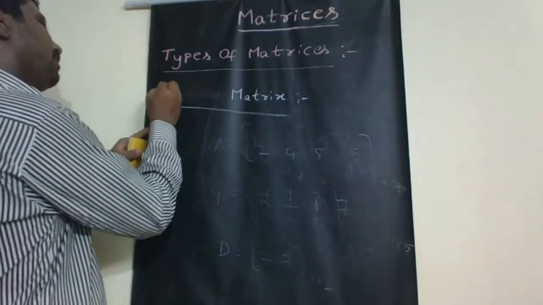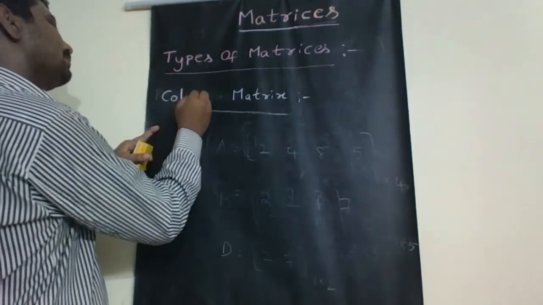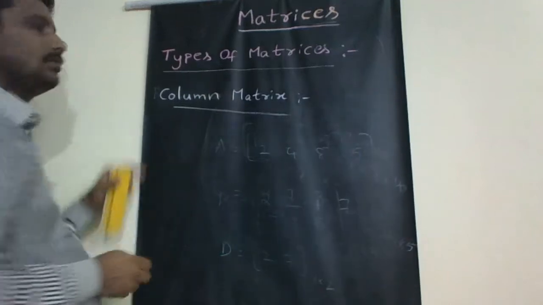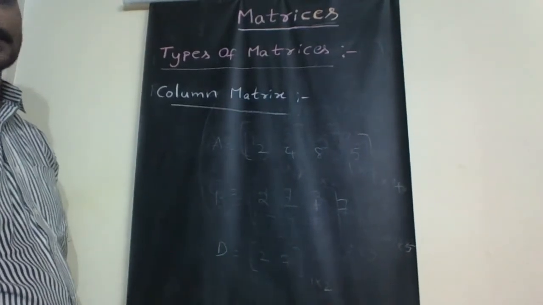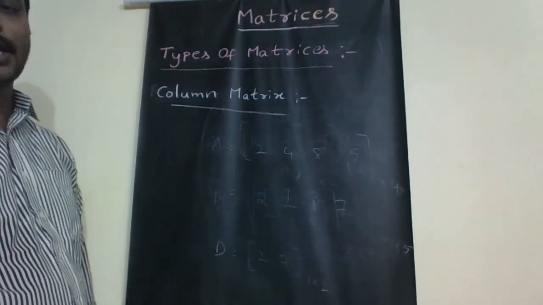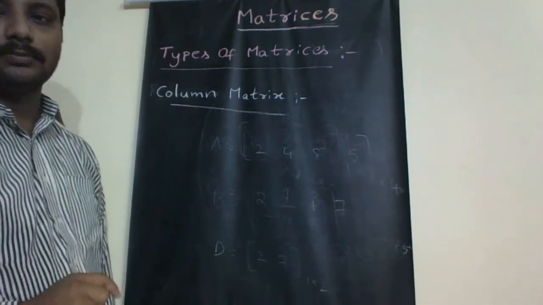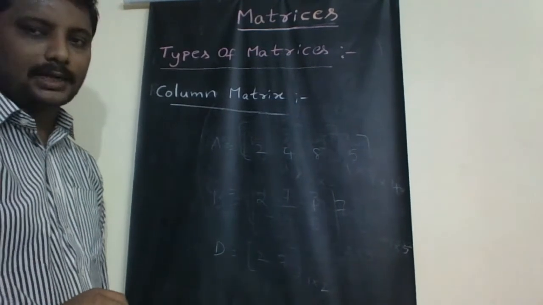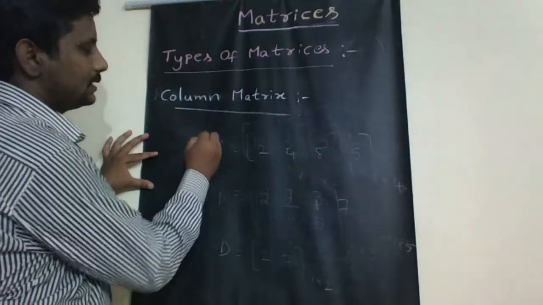Now another definition, column matrix. So what is meant by column matrix? A matrix which has only one column is called a column matrix. Example: here the matrix has only one column, so it is known as a column matrix.